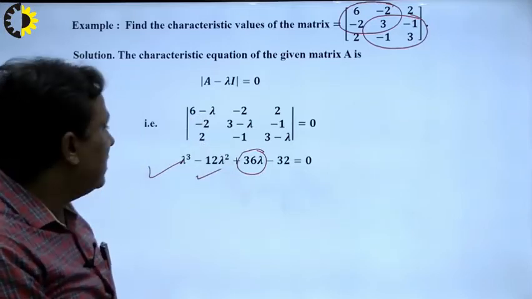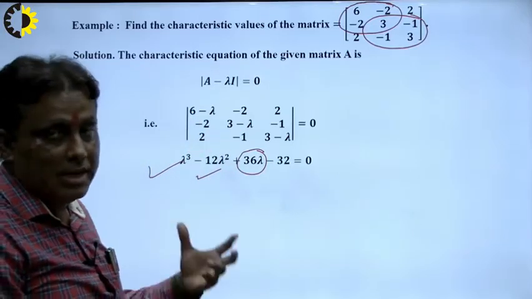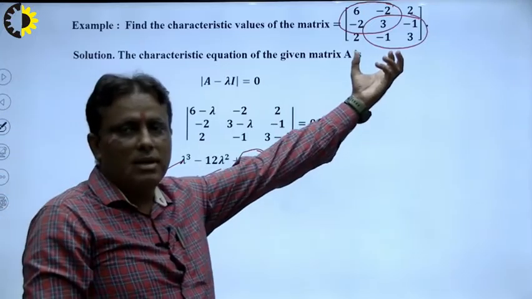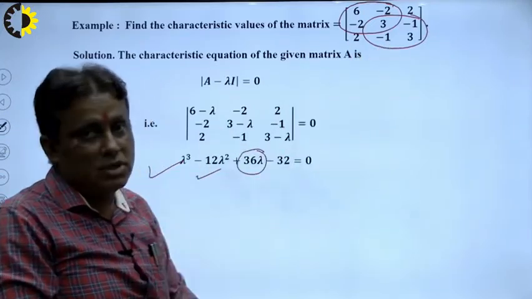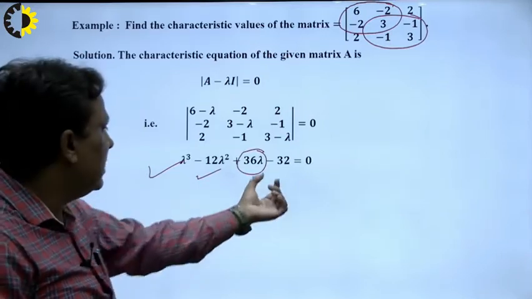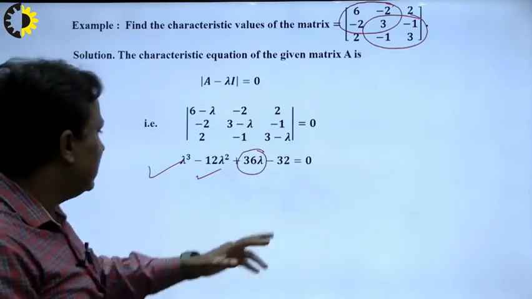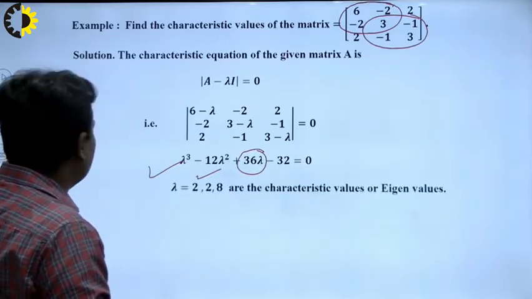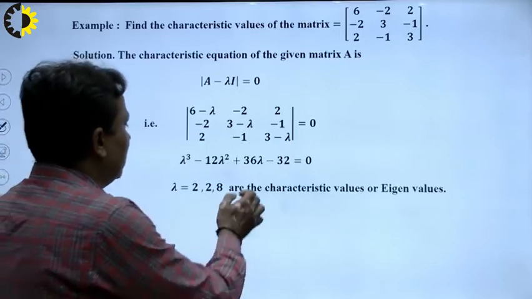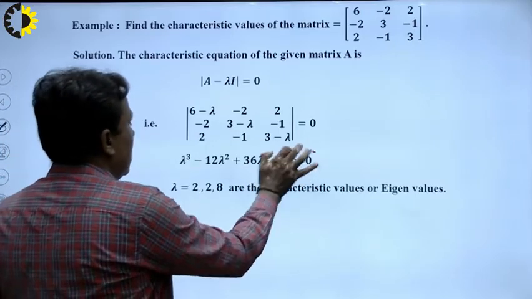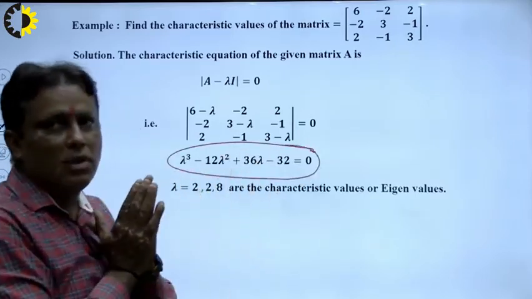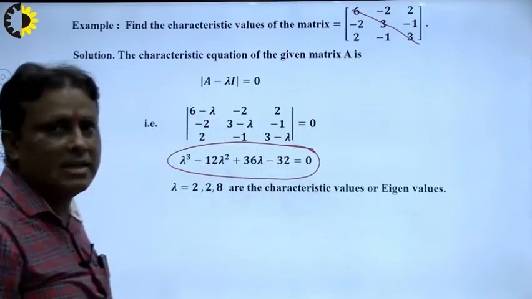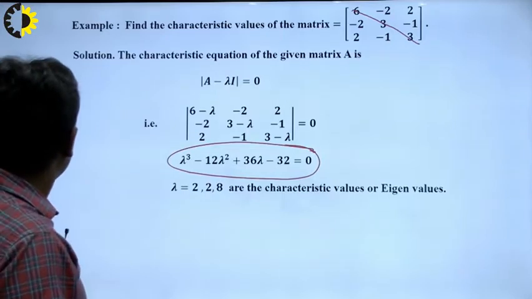Now the question is: what is the determinant? I explain briefly, and I explain another method. Students first calculate the determinant. The determinant of this is 32, so I write here 32. So there are only three things to calculate the characteristic equation. First of all, how to calculate it? First, the trace. The trace is the sum of diagonal elements. I write here.